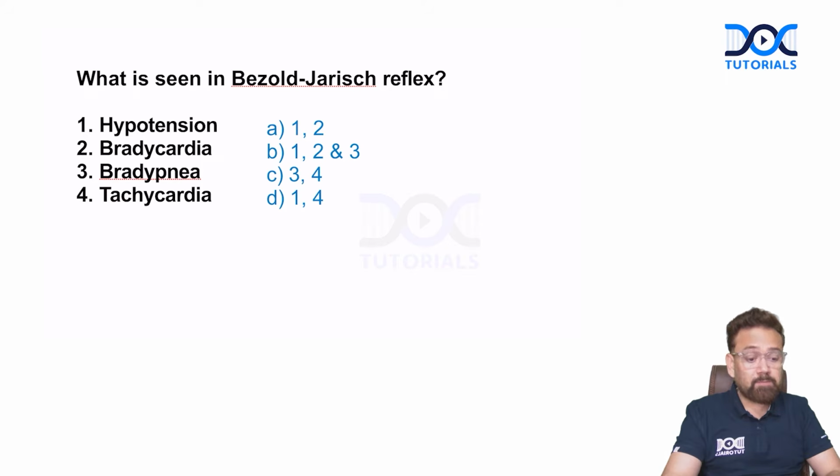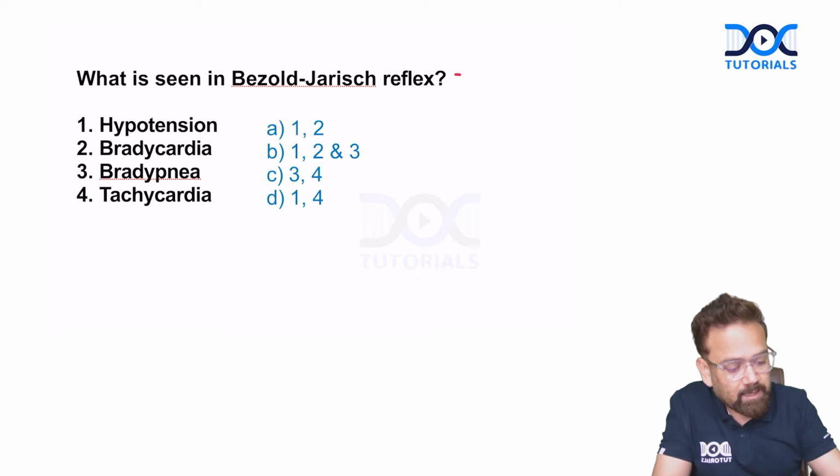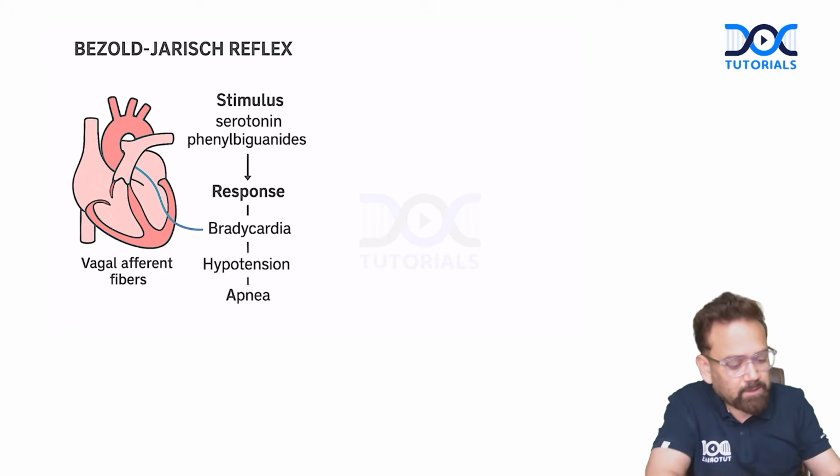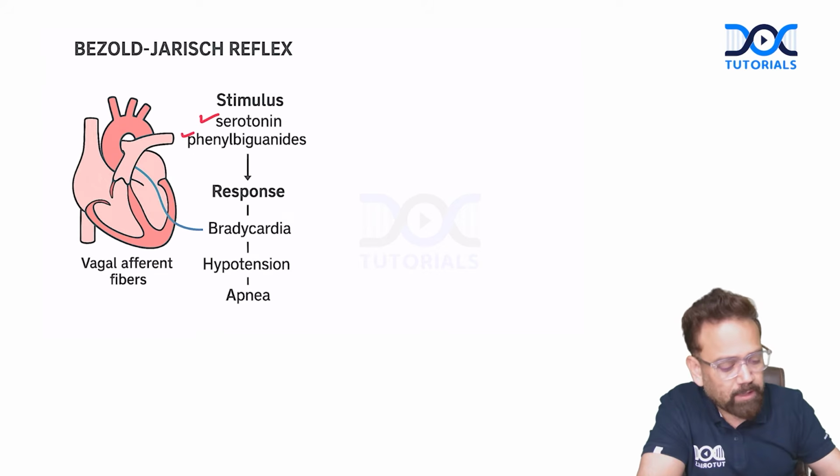Now, what is seen in Bezold-Jarisch reflex? Bezold-Jarisch reflex is seen in the heart, of course, and it is triggered by a lot of things like serotonin, phenylbiguanide, capsaicin, veratridine.